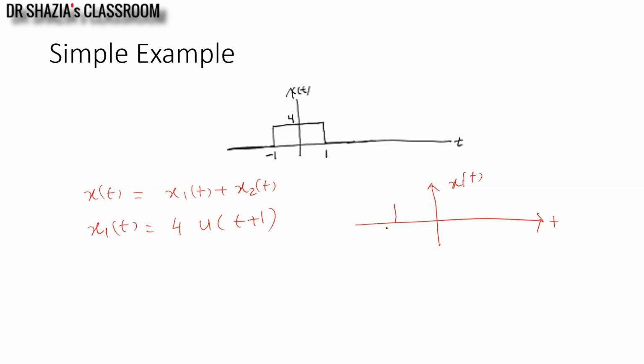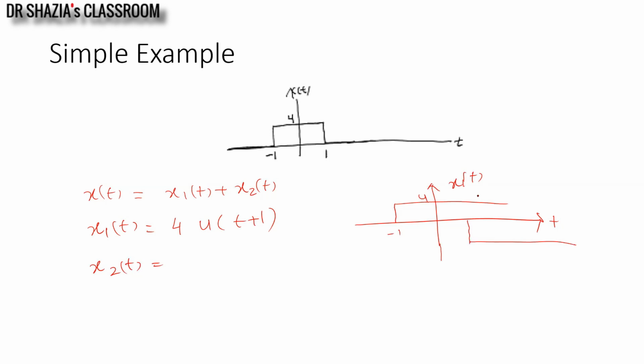It will start at t equals minus 1. Amplitude of this signal will be 4 and it will continue till plus infinity. So this is x1t. Now I have to stop this waveform at t equals 1. So I will take another signal x2t, which is of same amplitude and starting at t equals 1.